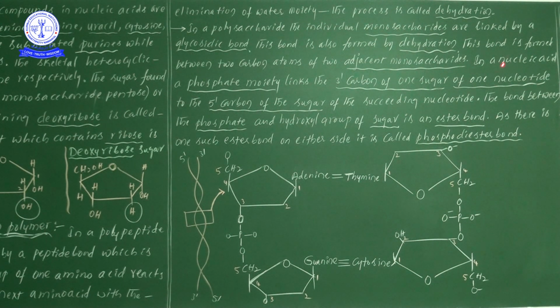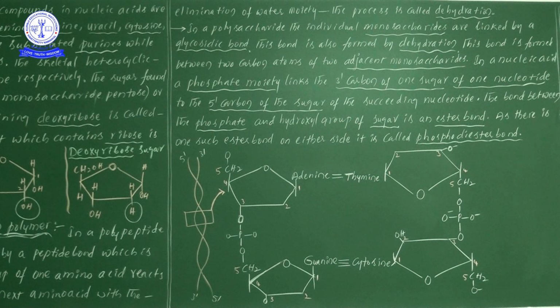Now the third example. First we have seen proteins, the polypeptide chain. Next we have seen polysaccharides, and third we are now observing nucleic acids. In a nucleic acid, the phosphate moiety has the ability to react with the pentose sugar.